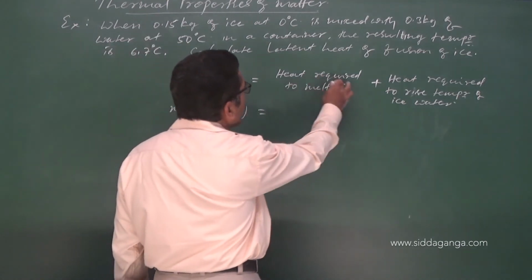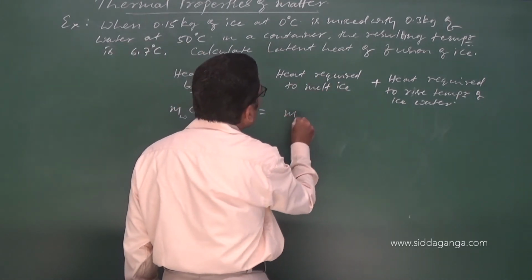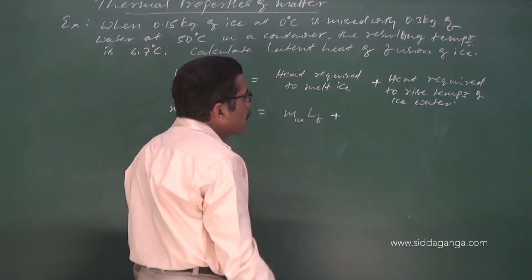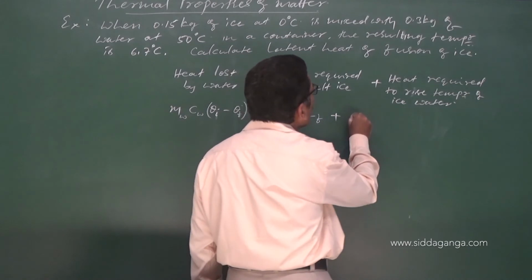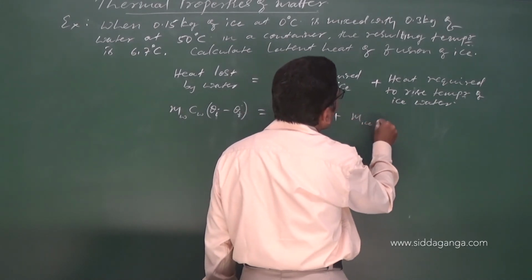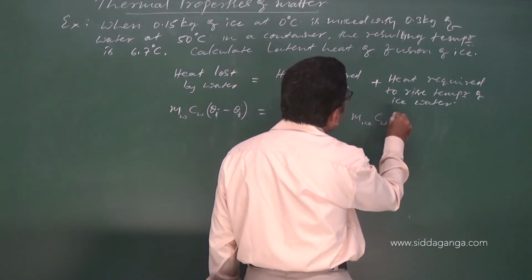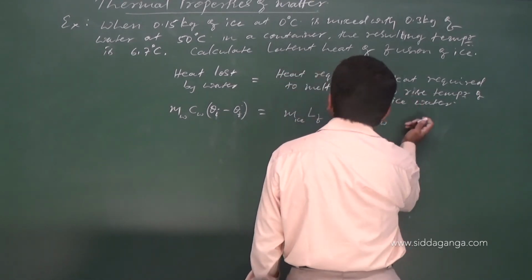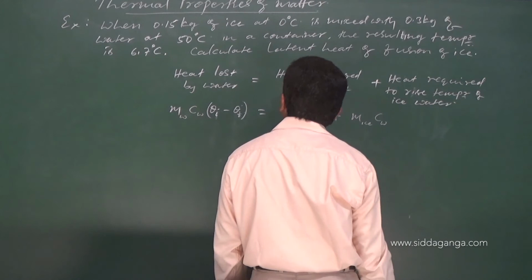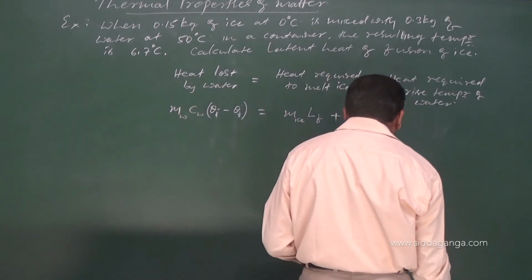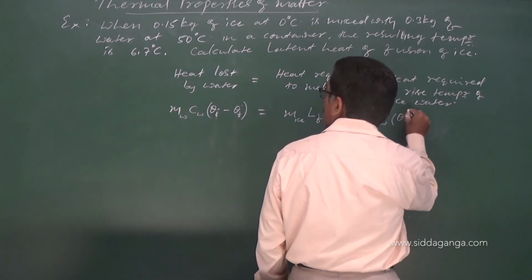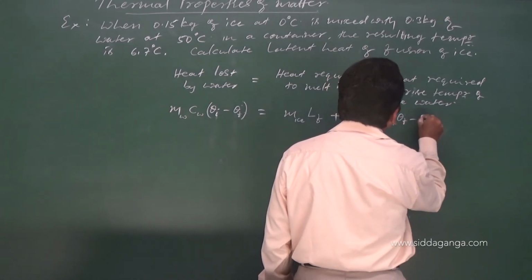And heat required to melt ice is mass of ice times latent heat of fusion, plus heat required by ice water: mass of ice water times specific heat capacity of water, times final temperature minus initial temperature. Here you have to consider the difference in temperature, theta final minus theta initial.